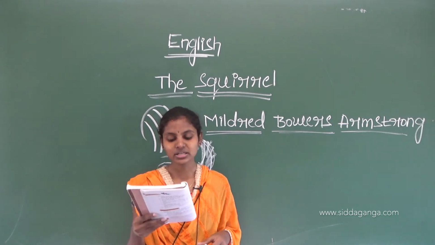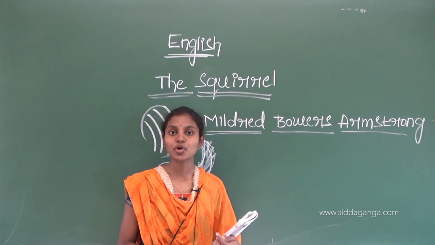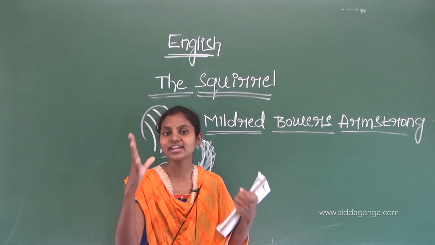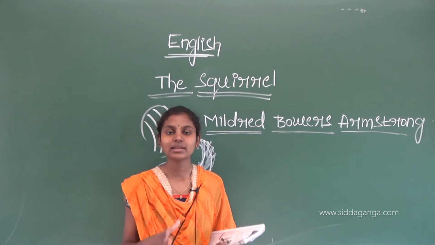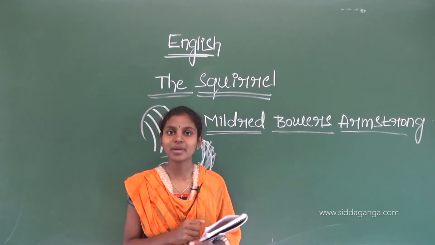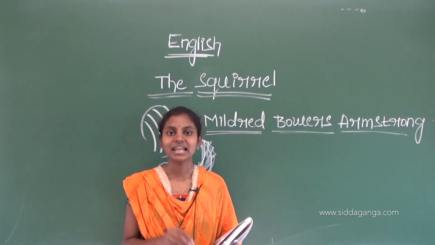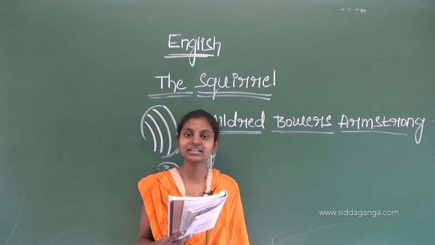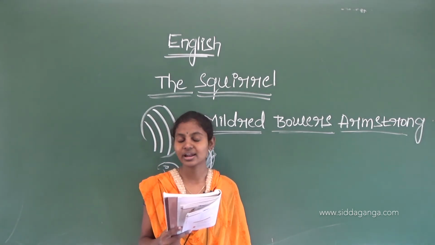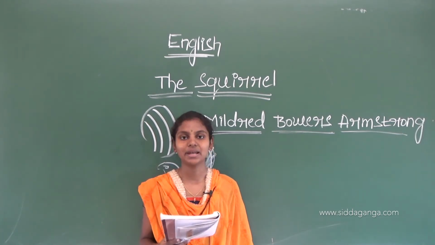Okay, next in the third sentence, he sat up straight to eat a nut. Here the poet tells the nature of the squirrel when it is eating. When it is eating it will be what? Straight in manner. It will sit straight in structure. Okay, like this the poet tells about that nature while eating the nuts. Okay, next, he liked to tease and play.